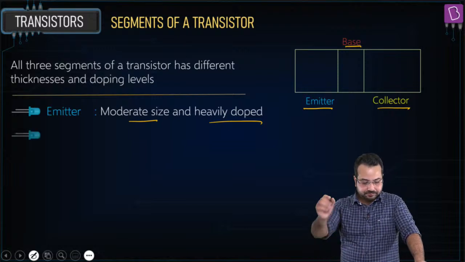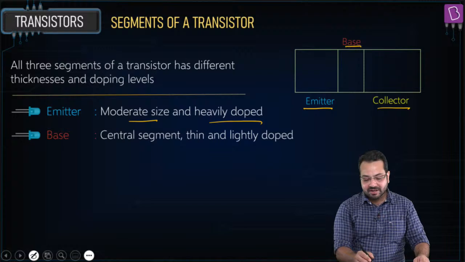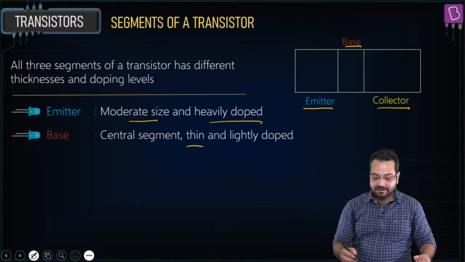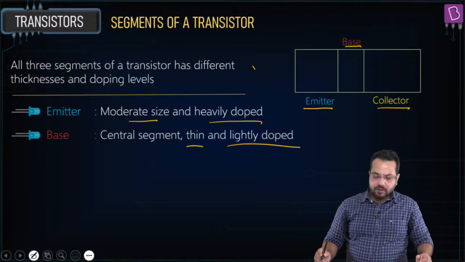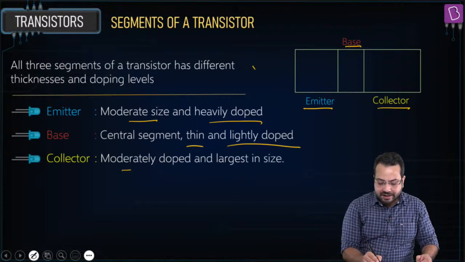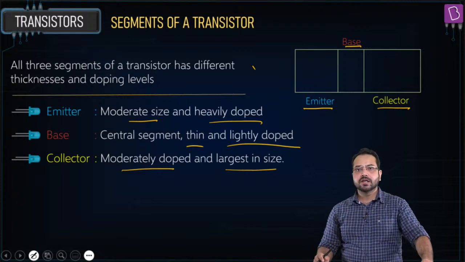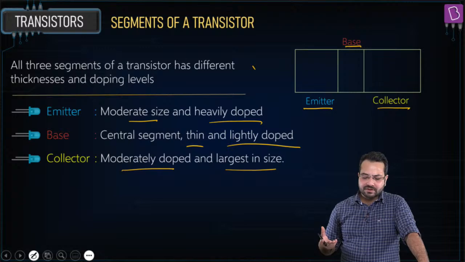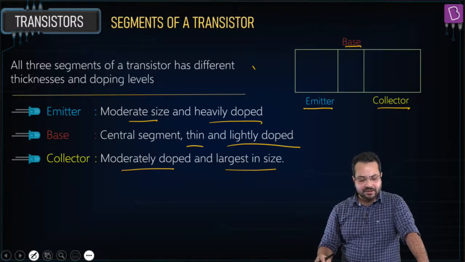The base is the central segment. It is thin intentionally, and we're going to talk about why it is thin, and it is very lightly doped. That's also something we are going to talk about. And the collector is moderately doped and largest in size. The collector is very large so that it does not get very heated up, but the doping level of the collector frankly does not matter much. But it is moderately doped.